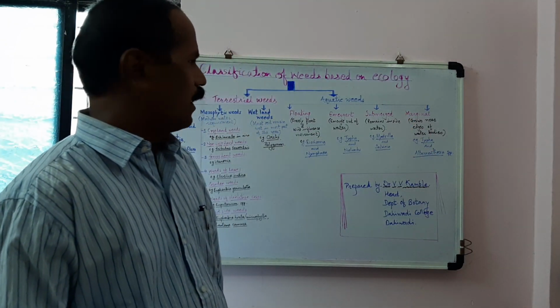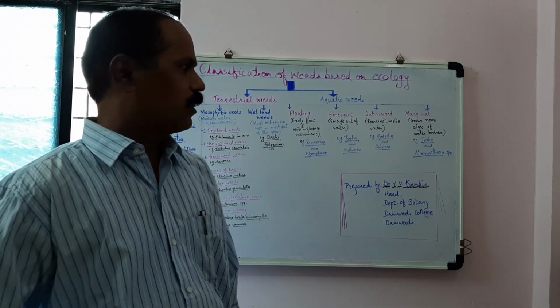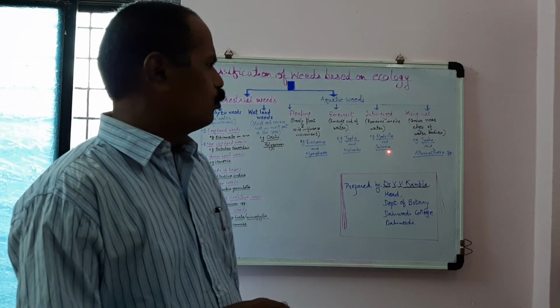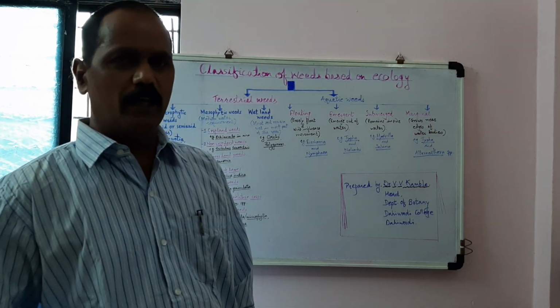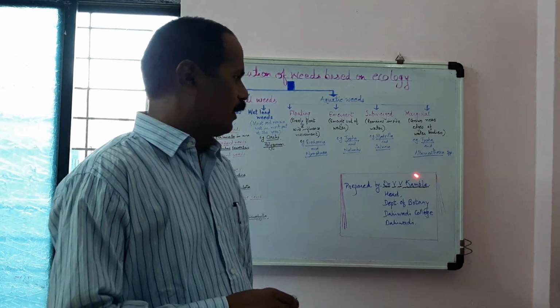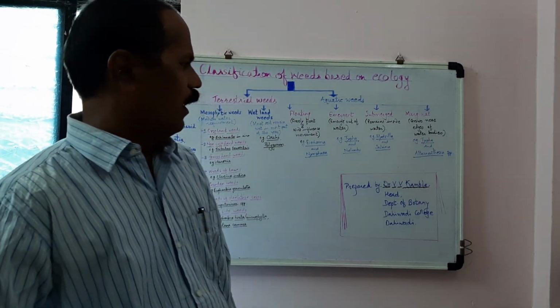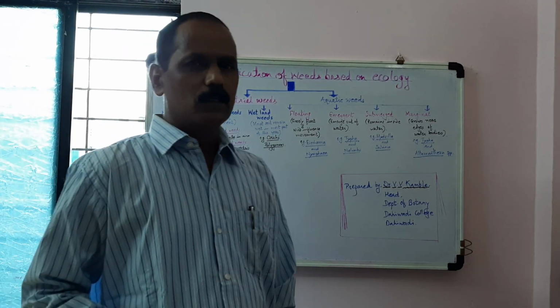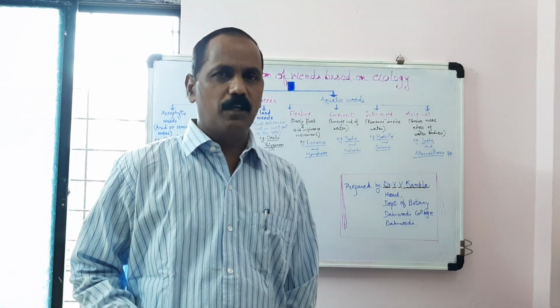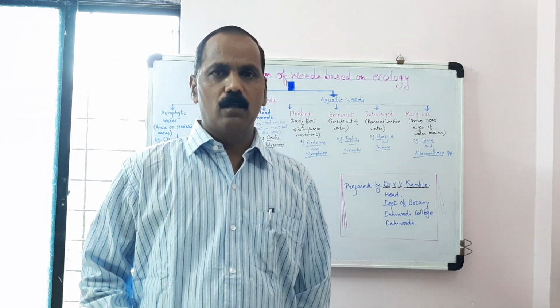And the last type of aquatic weeds is marginal, and the meaning of that is they grow near the edges of water bodies, maybe ponds, rivers or lakes, and we have examples of Typha and Alternanthera species as well. So this is all about classification of weeds based on ecology.